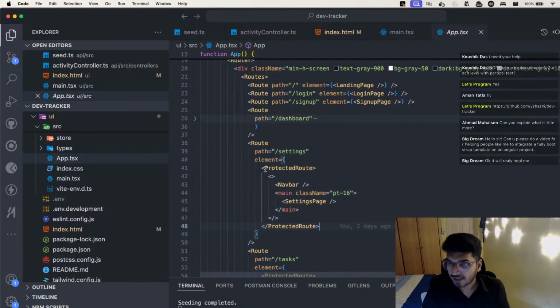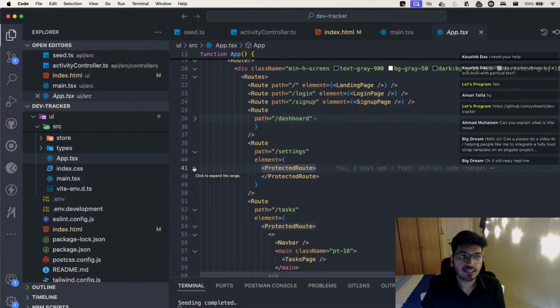Okay, don't worry about this. What is this protected route, Shashi? Don't worry about that now. We will talk about that later, like how we add some securities. If you remember, in Angular we have something called route guards. So this is something similar to that concept, and that's what I told you, right?